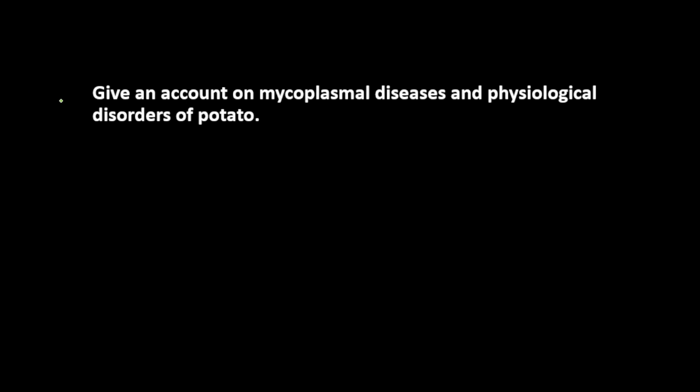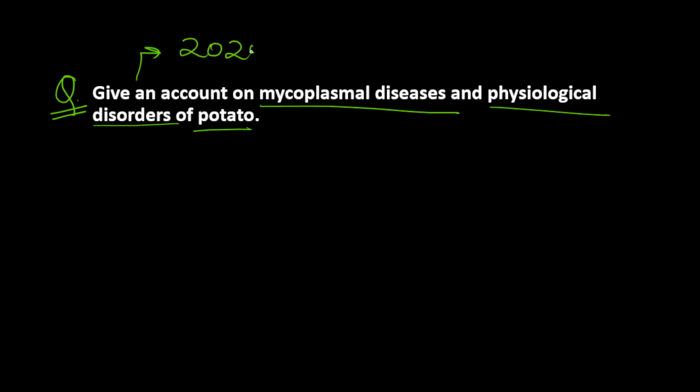So today we are going to discuss the next question of our agriculture optional answer writing practice series, and the question for today is: give an account on mycoplasmal diseases and physiological disorders of potato. This question was asked in this year's agriculture optional paper of UPSC Civil Services examination, that is in 2025. So let's see how we can approach the answer.